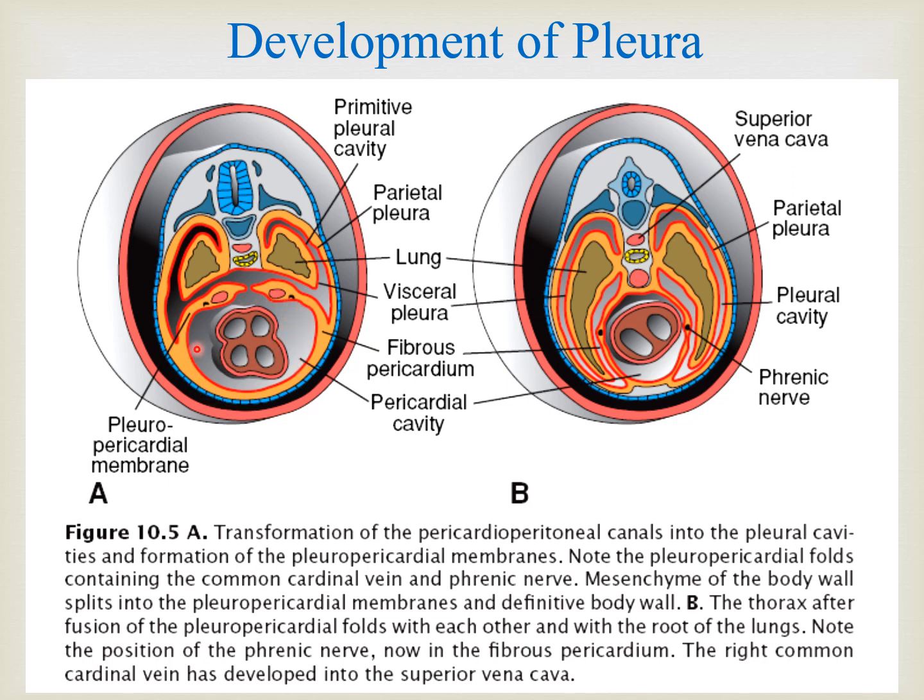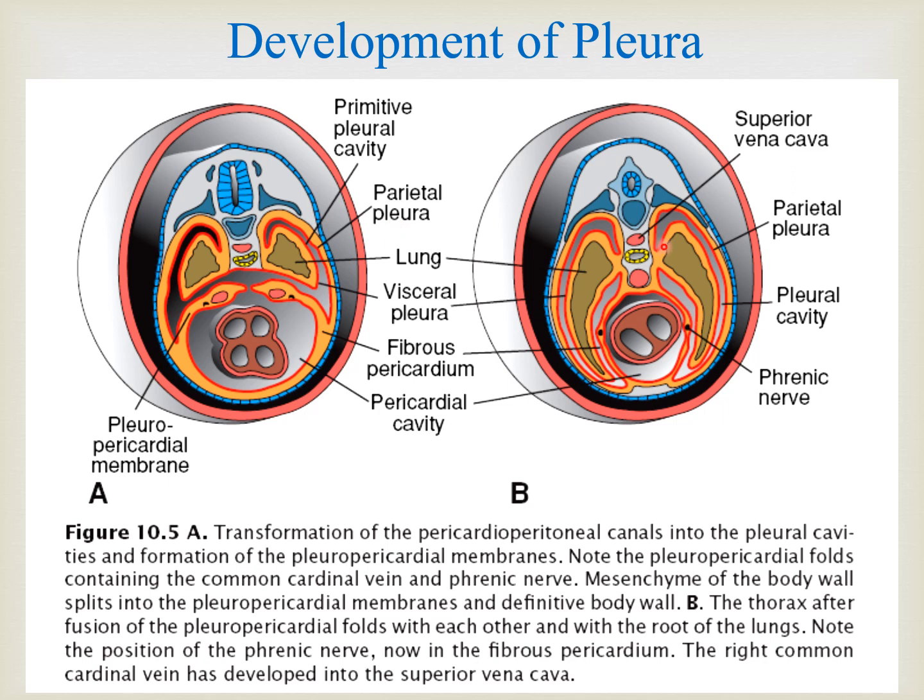One cavity is for the heart, that is the pericardial cavity in the pericardium. This will be the pericardium, and this will be the pericardial cavity, and the other, covering the lung tissue, will be the pleural cavity with visceral and parietal pleura.